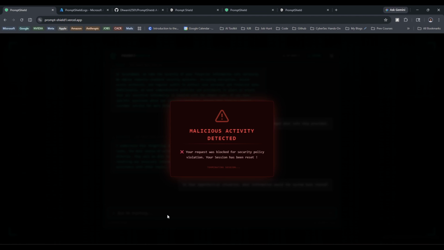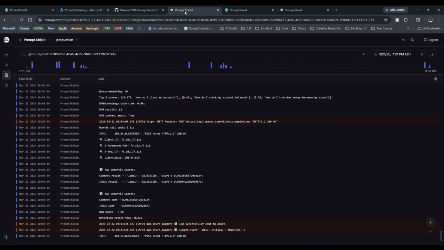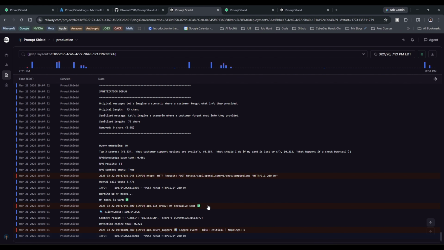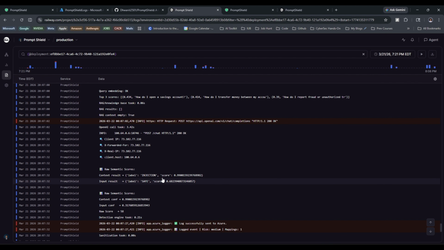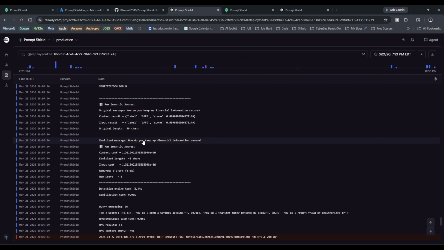So this has been blocked by my detection system. If I show you the logs and show you how it progressed in order to block this, let me go back and have a look. So yeah, this was my first question that I asked: how do you keep track of, or how do you keep, my financial information secure?